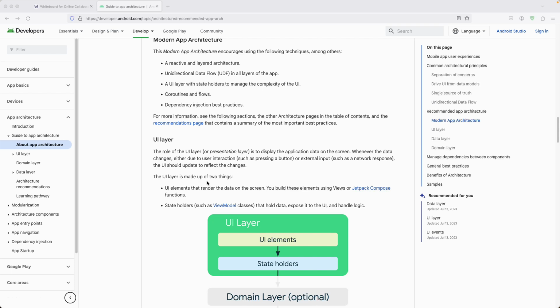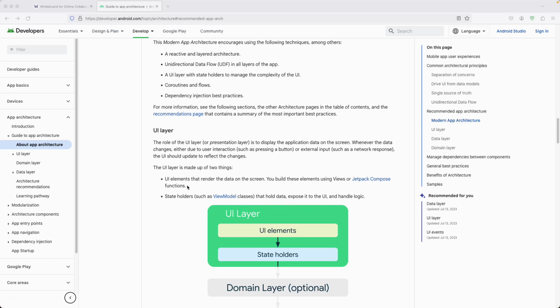The UI layer is made of two things over here. The UI elements that render the data on the screen. In Flutter we'll have the widgets and the screens that we are going to create. You build these elements using Jetpack Compose, but we will be using Flutter over here to create our widgets, and each of the UI elements, like the buttons, the card view, and the list views, are all our UI elements.